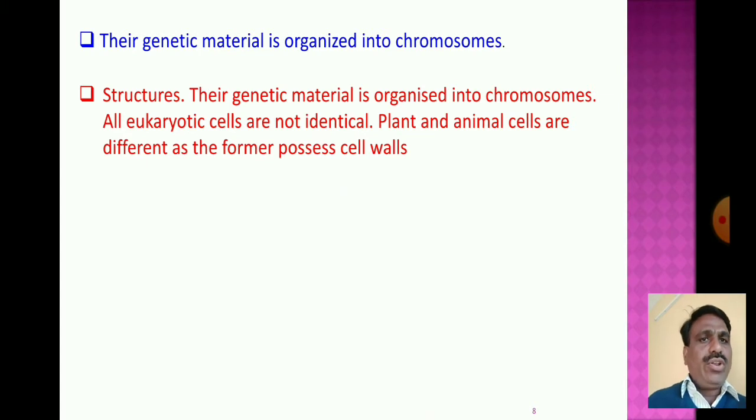All eukaryotic cells are not identical, such as animal cells, plant cells, fungal cells and protist cells. Plant and animal cells differ, as the former possesses cell walls. The main difference between the eukaryotic plant cell and animal cell is that the plant cell has a cell wall, but the animal cell does not possess a cell wall.